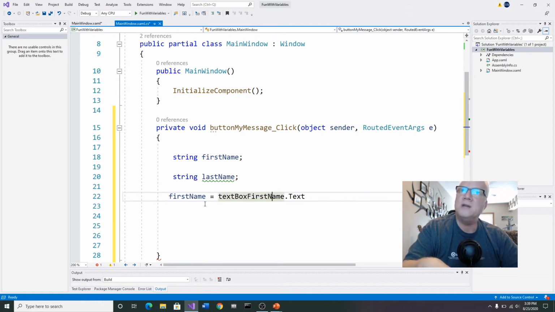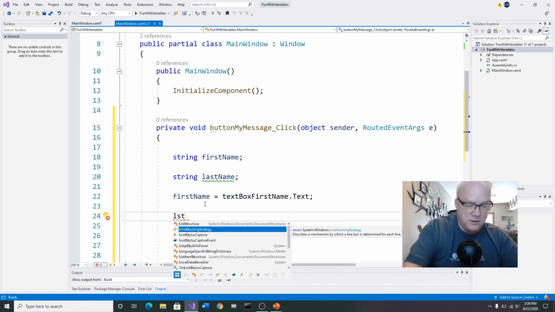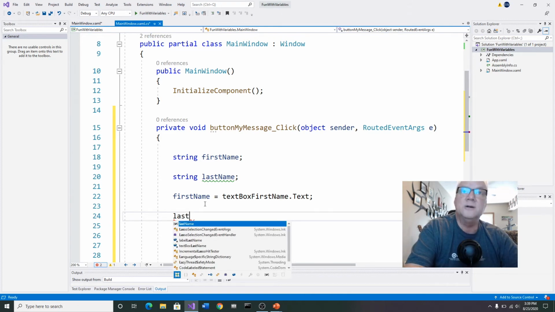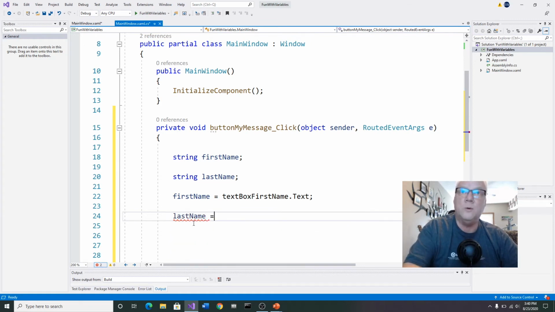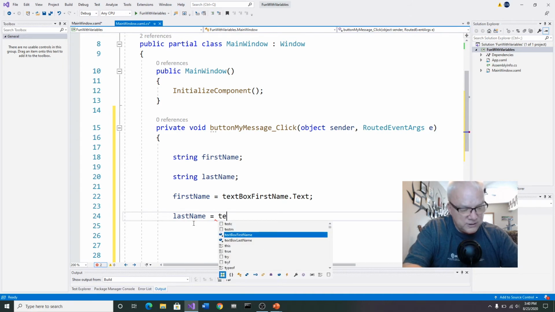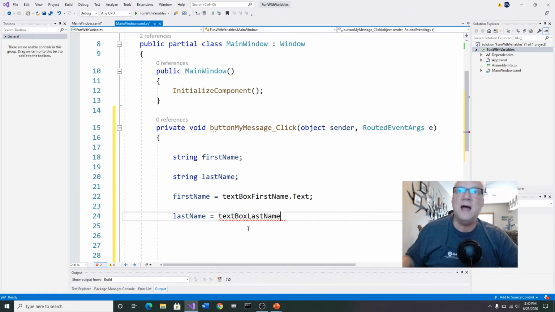Now, remember I said there's some punctuation that we want to put after we've told the computer to do something. So I'm going to put in that semicolon, and that semicolon is what tells it that's the end of that statement. Okay, now I'm going to come down here and type in last name, there it is, last name equals, and then remember text box, and there it is, text box last name, and then a period.